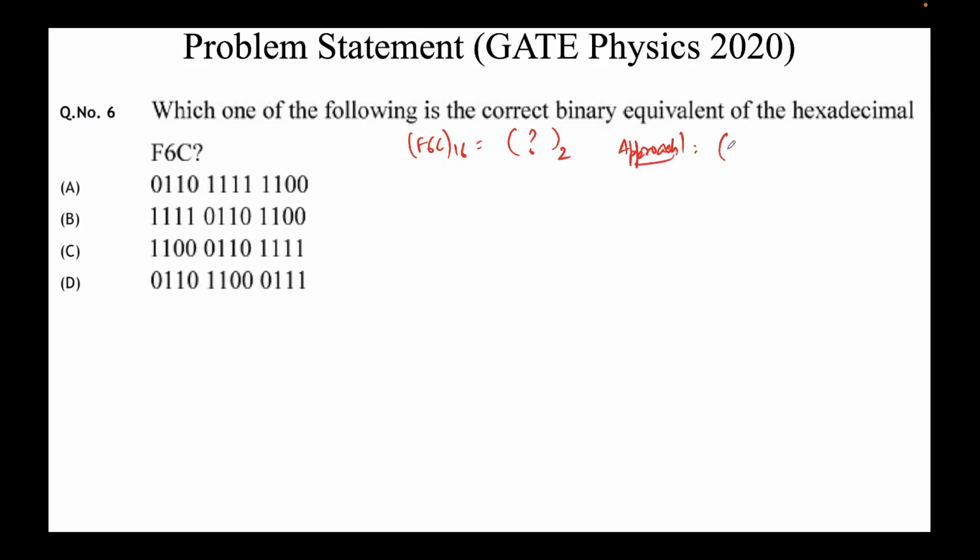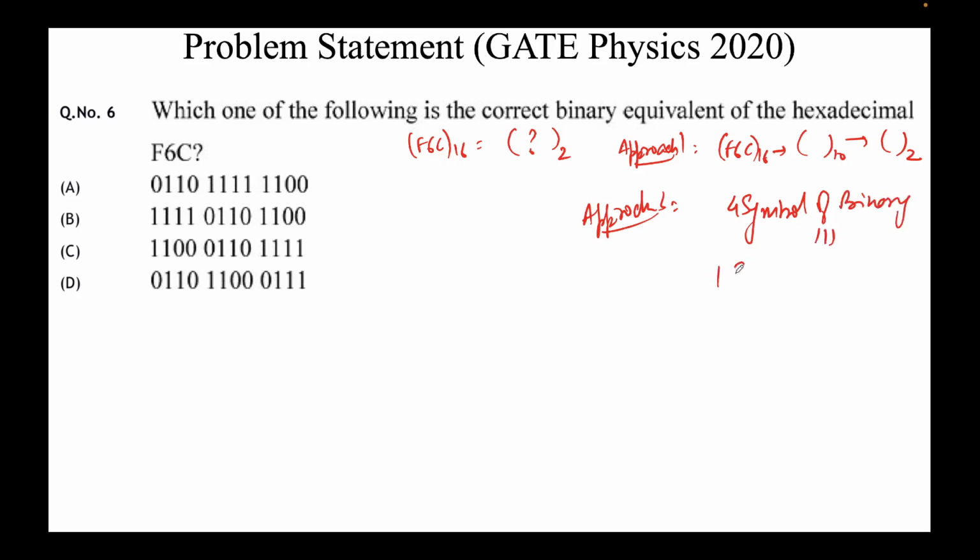convert hexadecimal to decimal and then convert decimal to binary. This is a long approach. Approach 2: since we know 4 symbols of binary are equivalent to one symbol of hexadecimal.